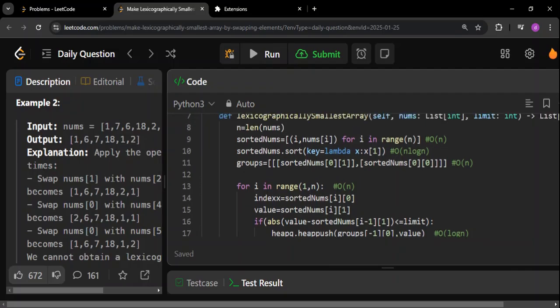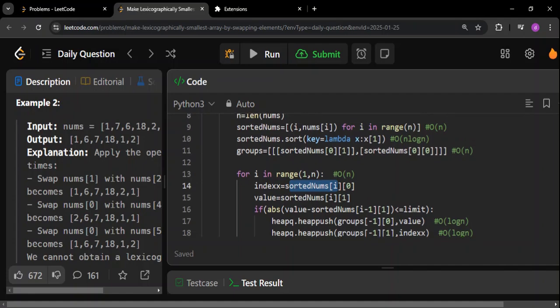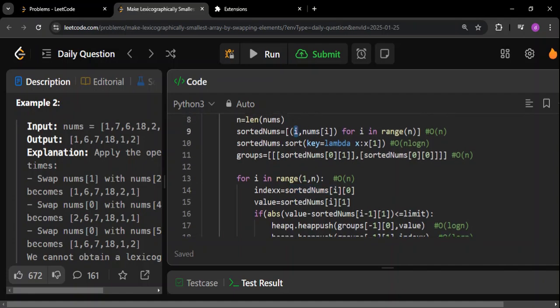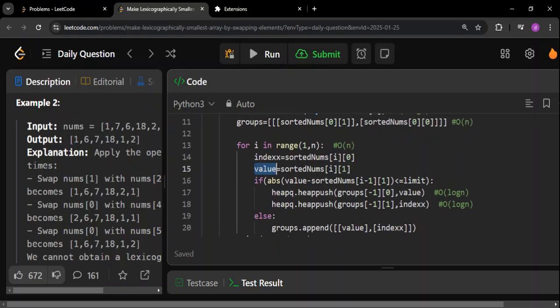So what we are doing is, for that particular index in the sorted nums, first of all I'm going to capture the index. What is the index? Just go to sorted nums of I, because we are at the ith index, and take the 0th value. The 0th value will give you the index, so I'm calling it index. Similarly, go to sorted nums of I and take the first value, which will give you nums, that is the real value. This I'm calling value. Now I'm going to check whether the absolute difference between the current value and the previous value that we had seen in the sorted nums is less than or equal to limit or not. So see this part, absolute difference of this.